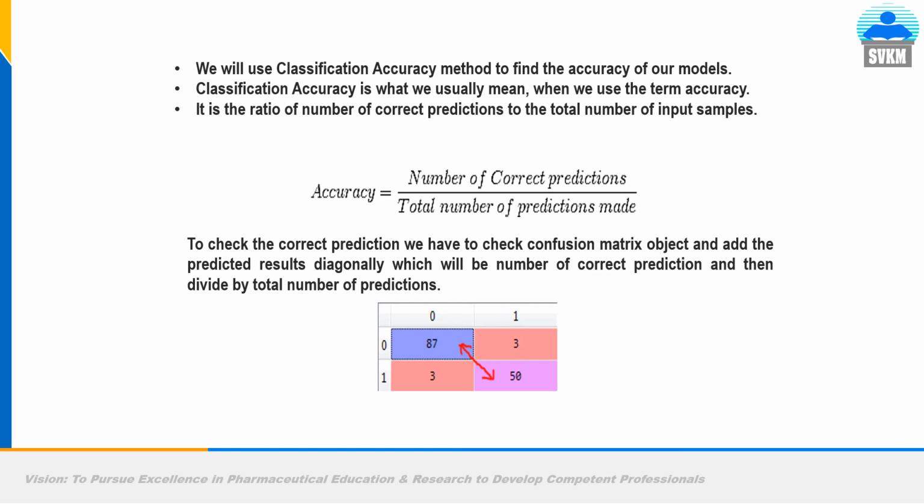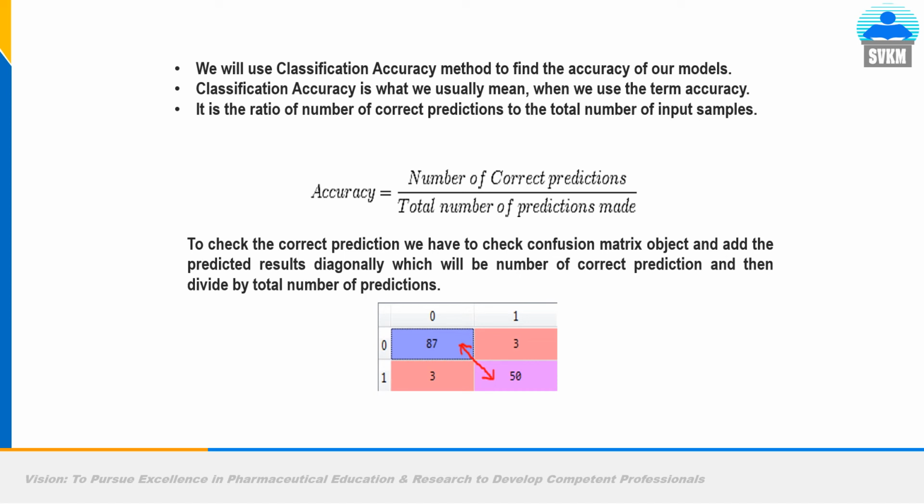So we will use the classification accuracy method because we are going for classification. It is not a regression type of problem. It is a classification problem. Two classes are there, malignant or benign. So we have to use the formula in machine learning which is designed for analyzing the result of a classification problem. The formula is: accuracy of the model equals the number of correct predictions divided by the total number of predictions made.